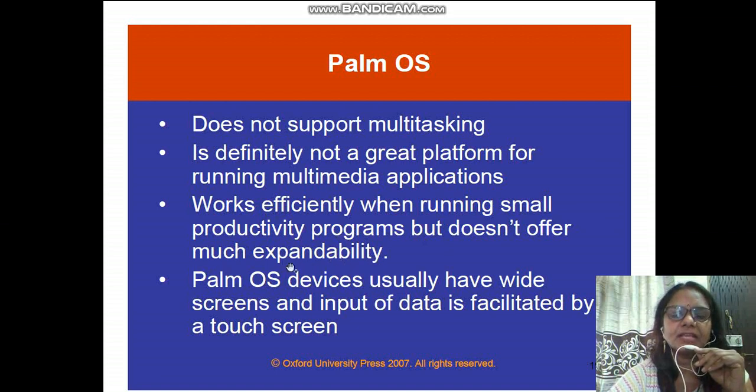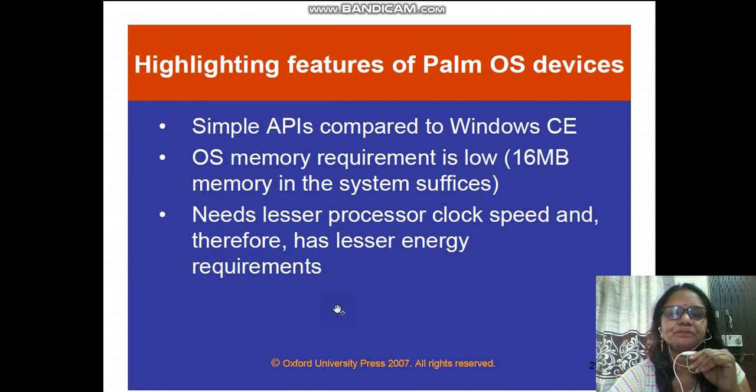expandability. So expandability means what? Elaborate it or increase it. So it does not have that type of features, but programming productivity, that is able to write the programs in that Palm OS, is also there. So Palm OS devices usually have wide screens and input of the data is facilitated by the touch screen. So the screen size that also differ in this case compared to the Windows CE.